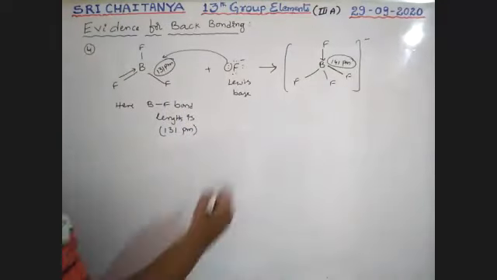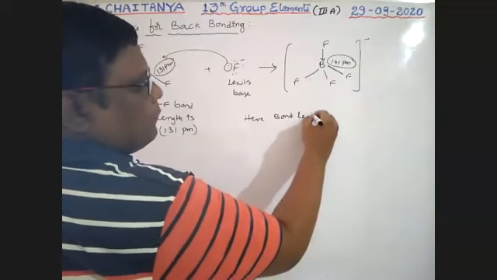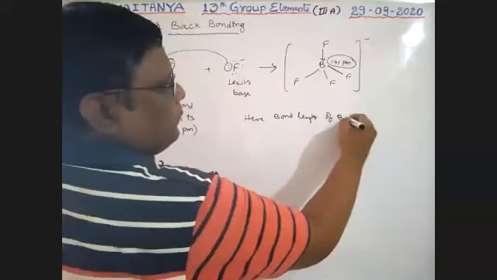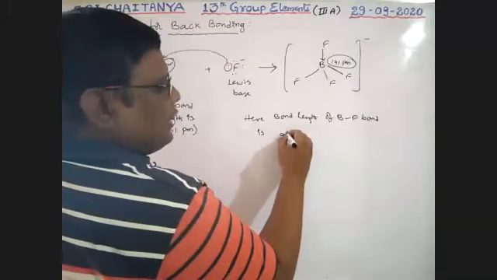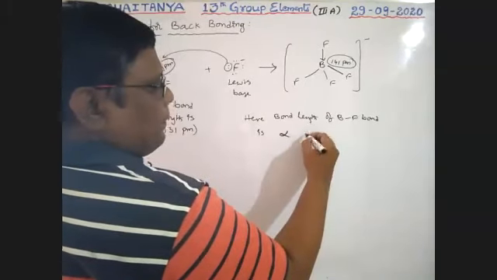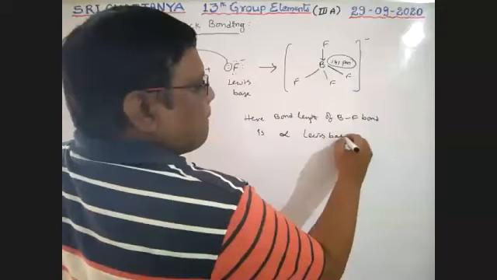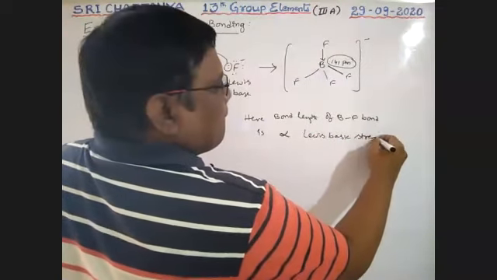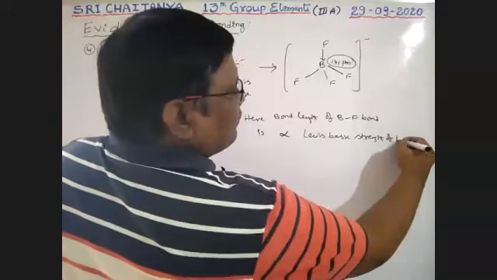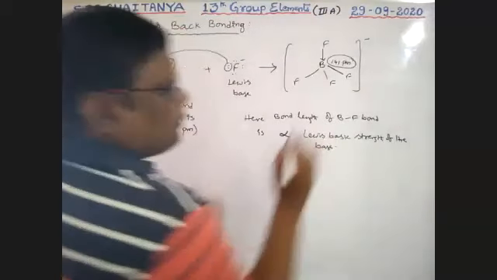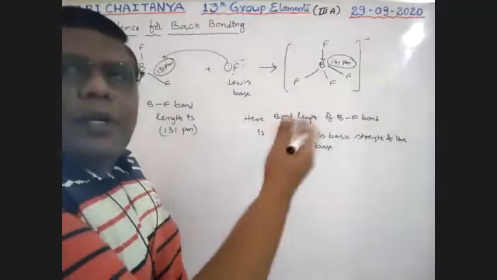See here, the bond length of BF bonds is directly proportional to the Lewis basic strength of the base. So the more ready to donate, the easier to break, and automatically that gives more bond length.